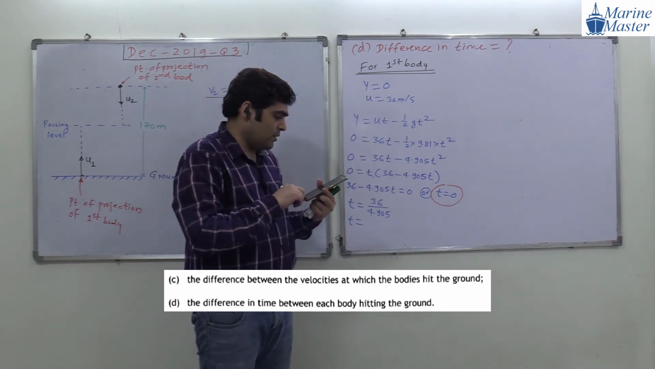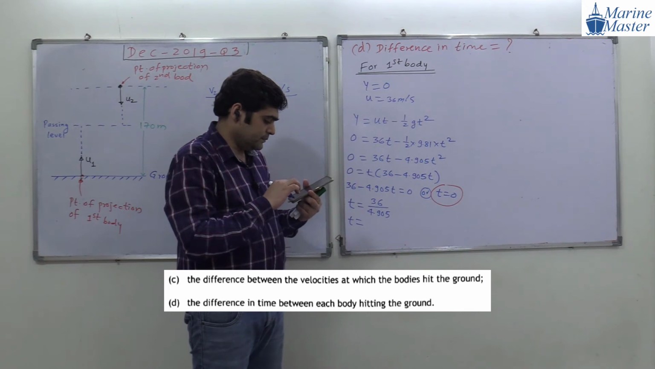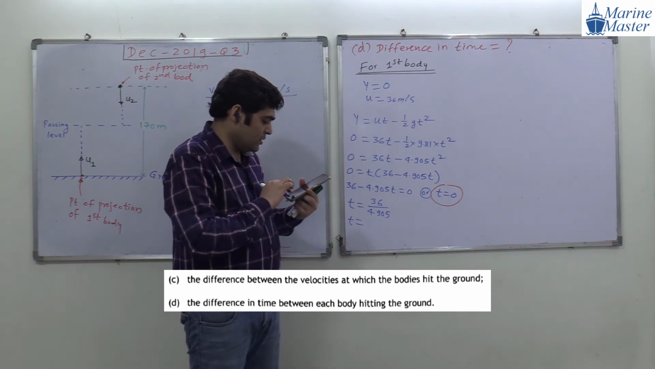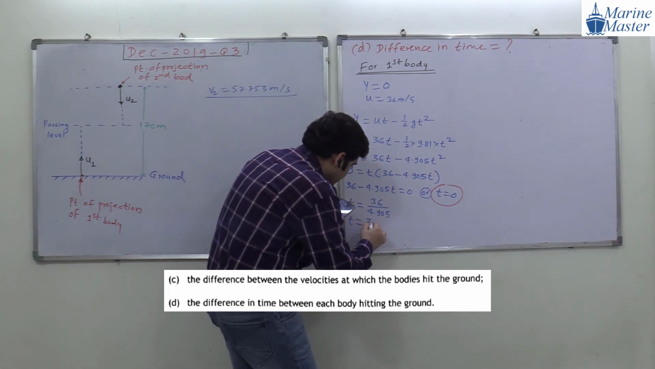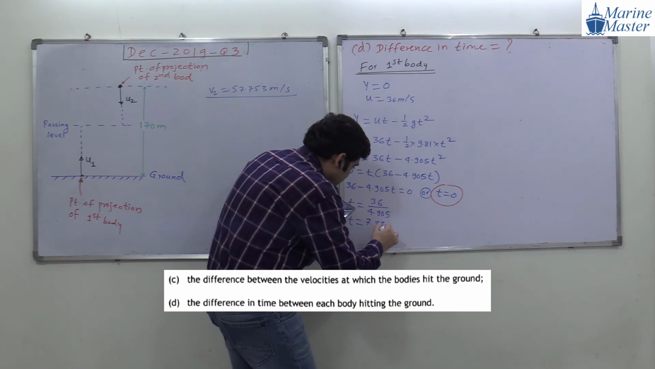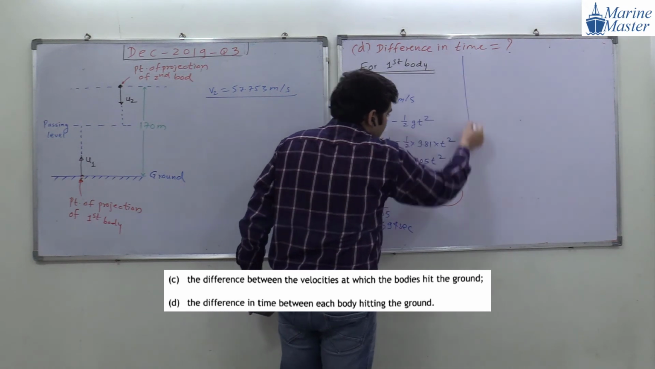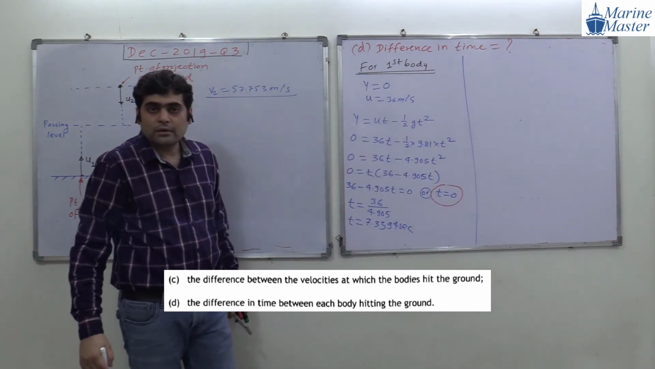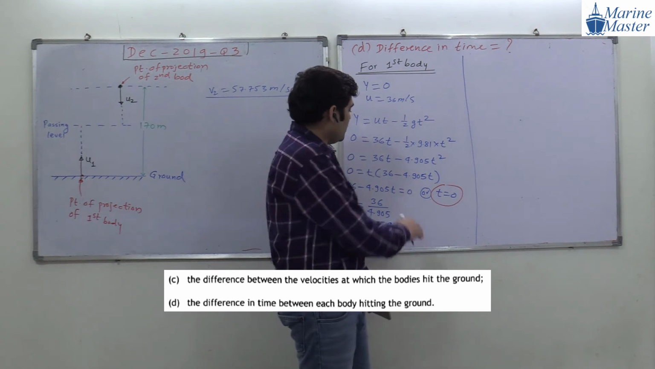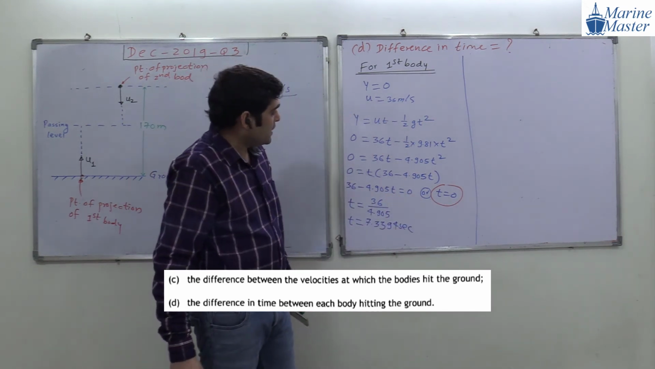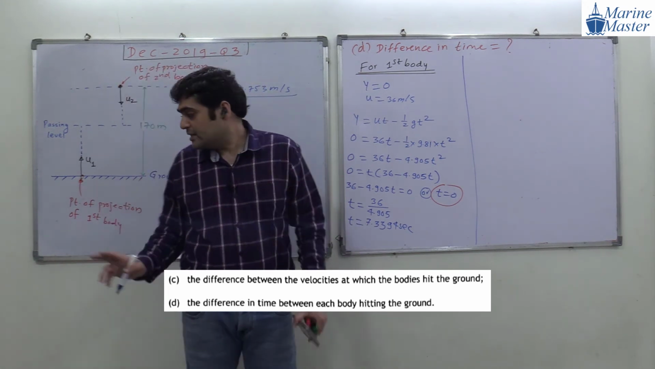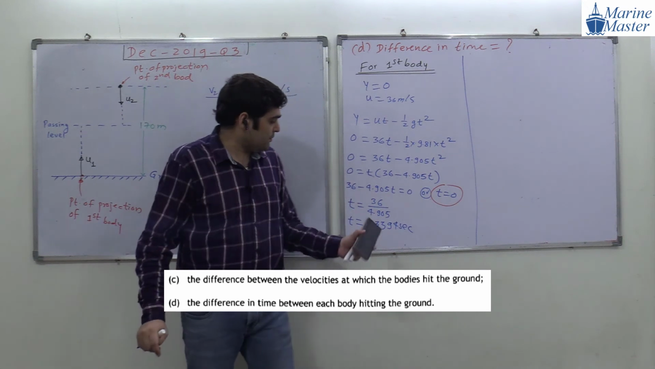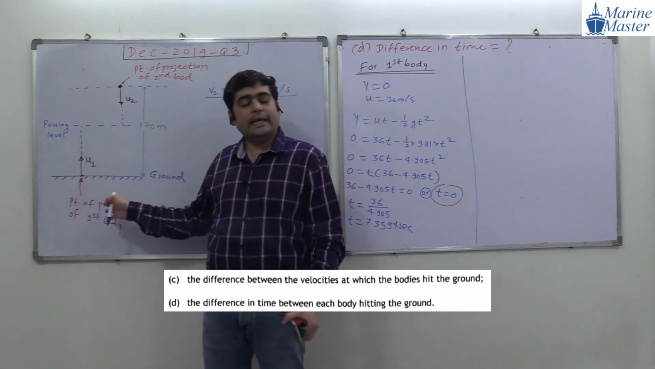So 36 divided by 4.905. How much, guys? 7.33 seconds. Okay, everyone, my screen is visible to everyone? Okay, good. So we got a time. For the first body, starting at the 0th second, after 7.3394 seconds, it will hit back to the ground.